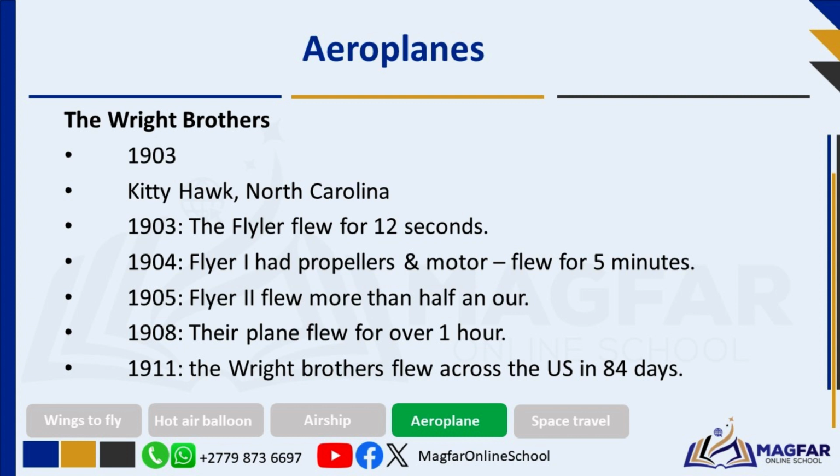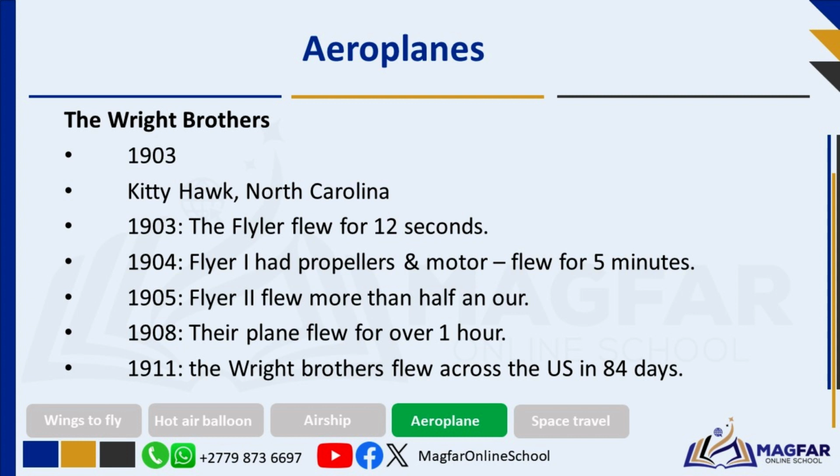In 1904, they had the Wright Flyer I, which had propellers and a motor and flew for 5 minutes. In 1905, the Wright Flyer II flew for more than half an hour. In 1908, their plane flew for over 1 hour. The Wright brothers made their first public flights in Europe and America in 1908, bringing their invention to the masses.